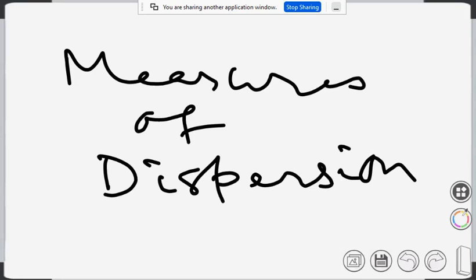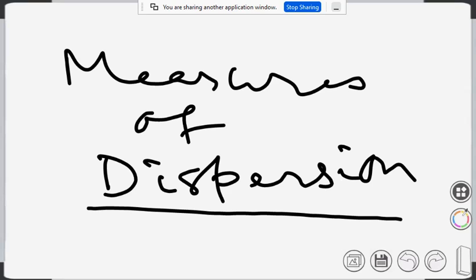Today we'll be discussing measures of dispersion. So students, what do you understand by the term dispersion? Have you heard this term earlier? I think the science students who have physics, you have heard the term dispersion, I think.